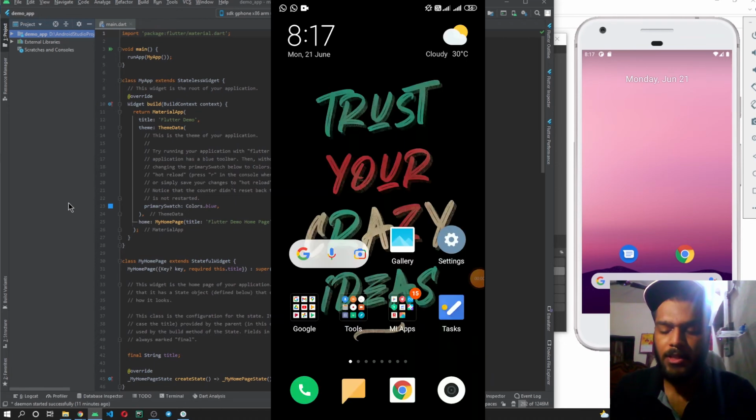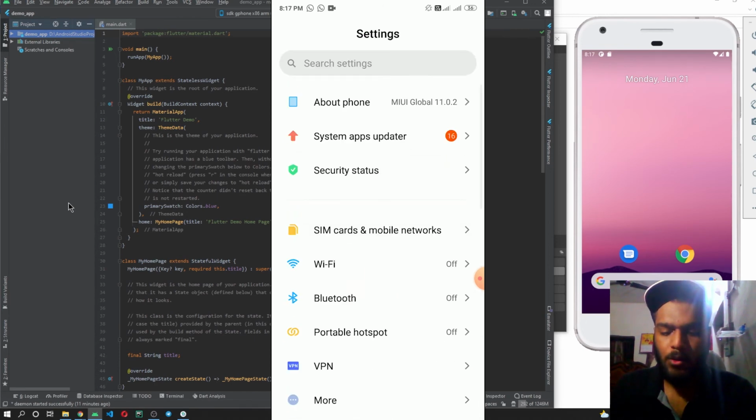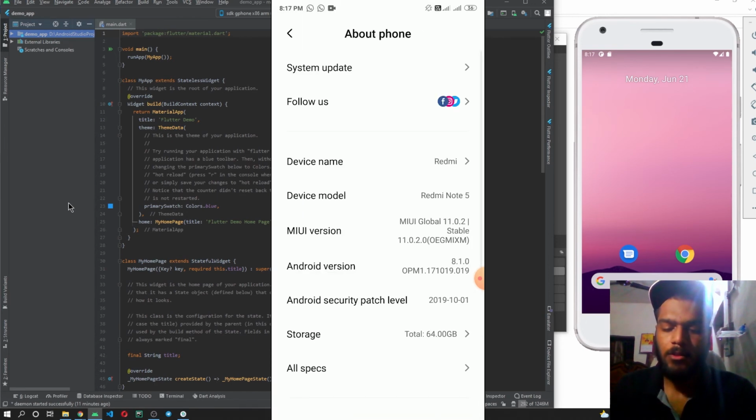For setting up a physical device, what you have to do is go inside your settings. Inside your settings, go inside About phone. Inside About phone, you have to click on the MIUI version. For you, it may differ. For those of you who are using phones from Xiaomi, you have to click on MIUI version. If you have a phone from some other company, then also there will be some kind of version available for you. You have to click on that 7 times.